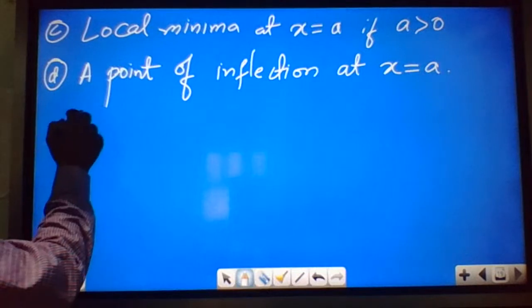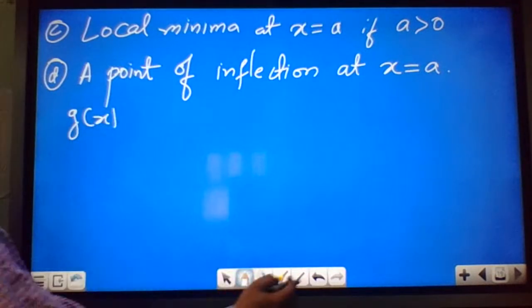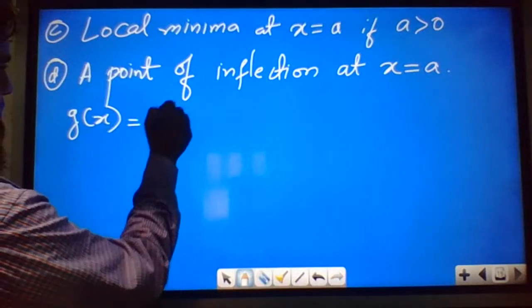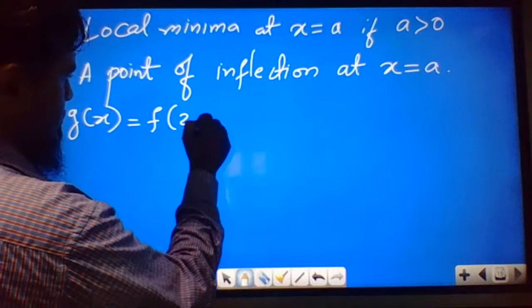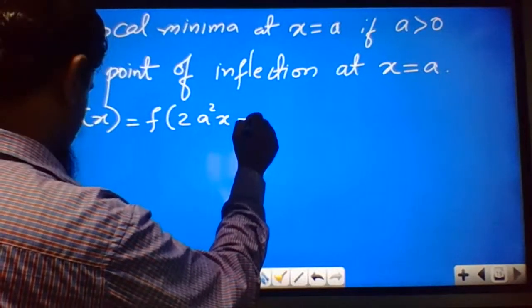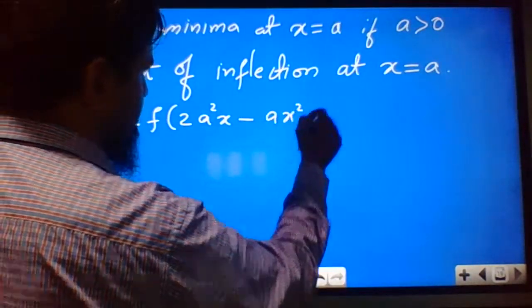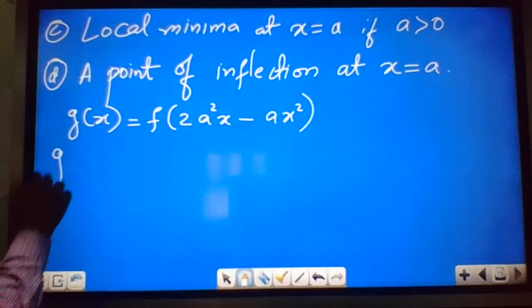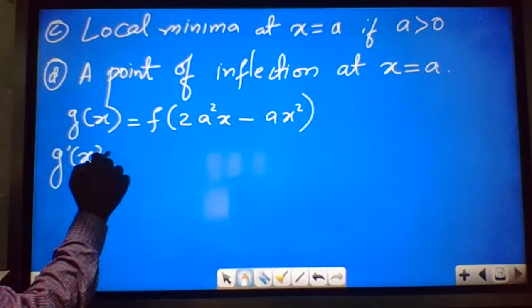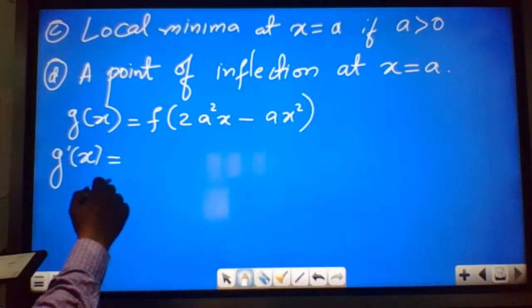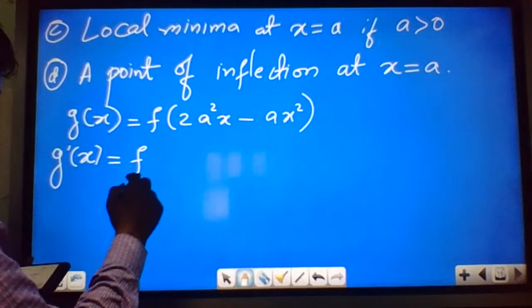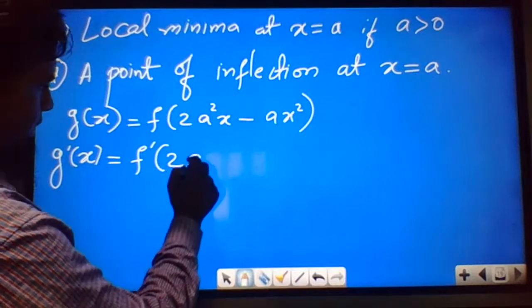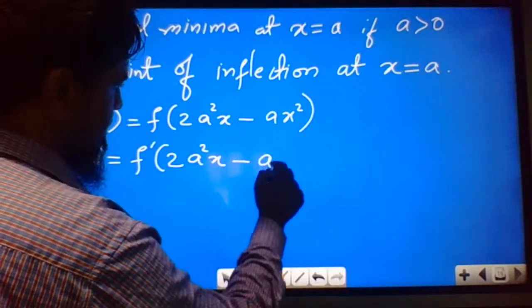g(x) is given: f of 2a square x minus ax square. Then g dash x will be the differentiation of this: f dash of 2a square x minus ax square.